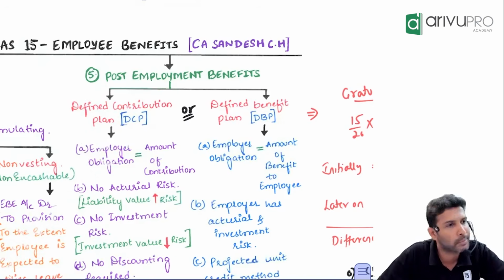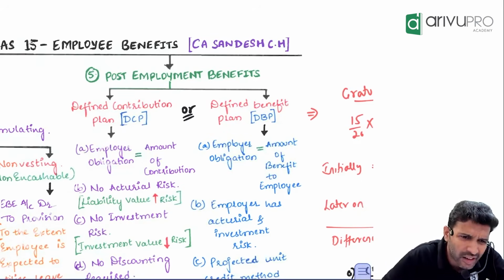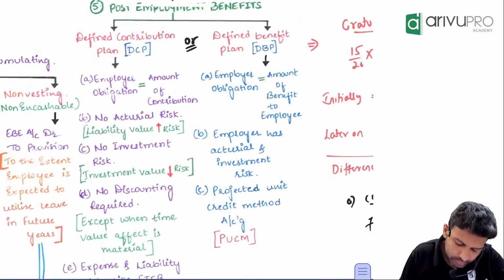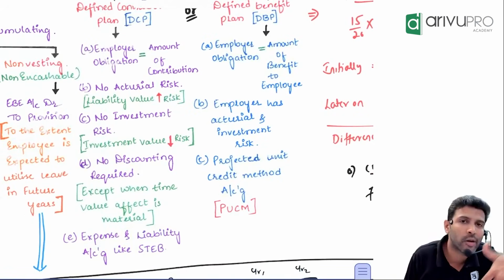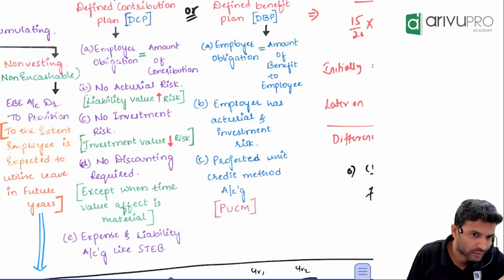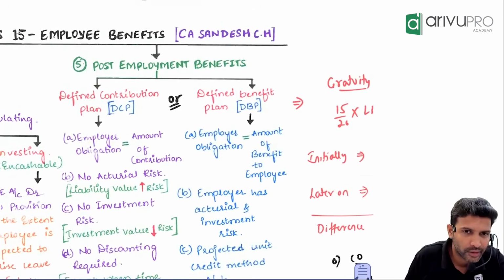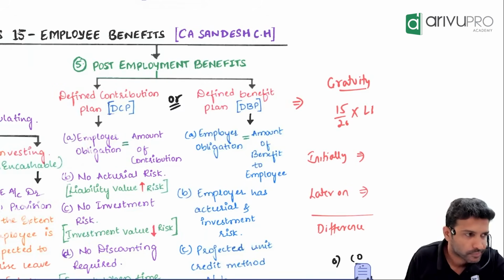Defined contribution plan. Do you think April month's PF the company will remit after 15 months? When will the remittance happen? Immediately. So time value of money, material or immaterial? What accounting will you do? Expense liability accounting. What entry will you pass? Employee benefit expense account debit to provision for DCP. First you always make a provision here. When it is paid, provision for DCP to bank. That's all. Simple accounting. No discount factor, no present value, nothing.